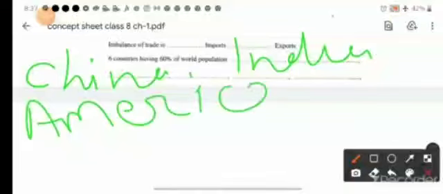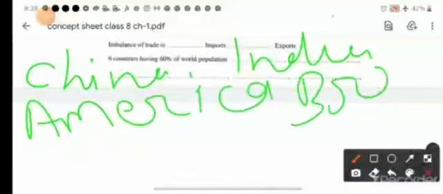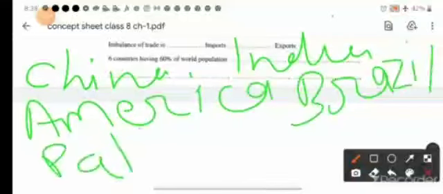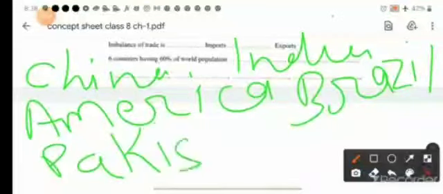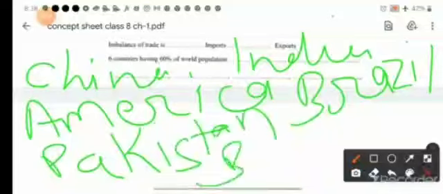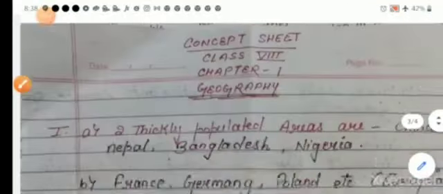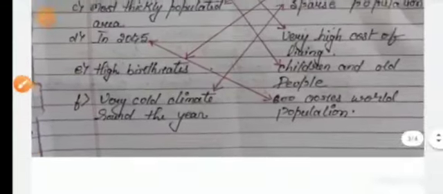Then Brazil, Pakistan, your neighbor country, and another neighbor country is Bangladesh. This is your answer and this is your solution.